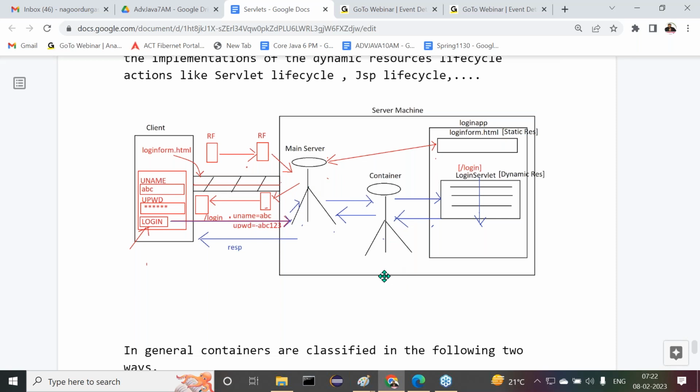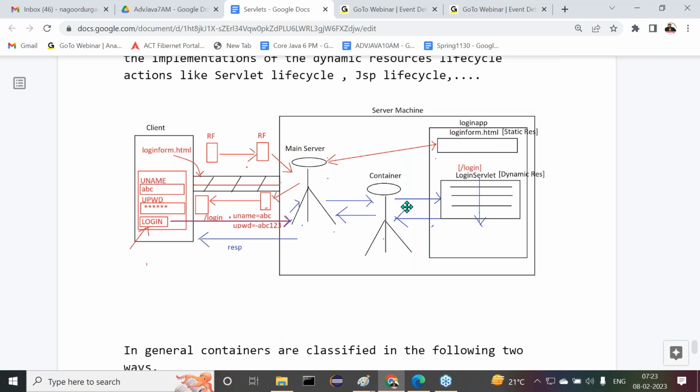In the server, many containers are available: a servlet container, an EJB container, a JSP container. Now the main server identifies that this request is coming for a servlet, so it will send that request to the servlet container. The servlet container will take that request and identify the requested servlet at the server side.